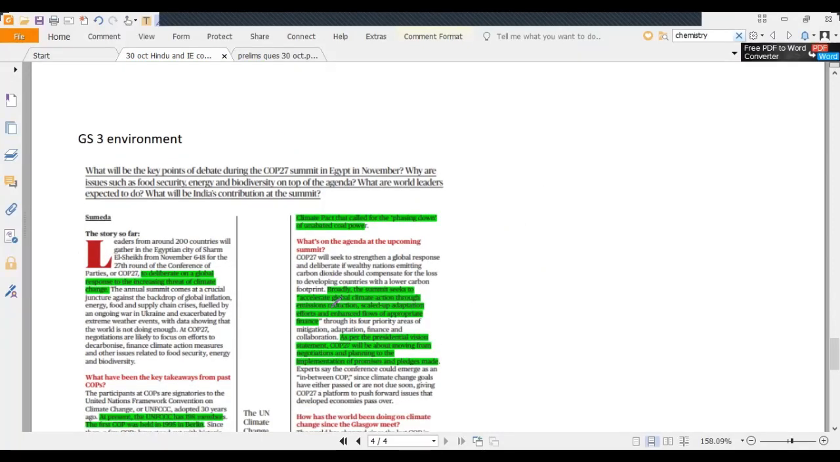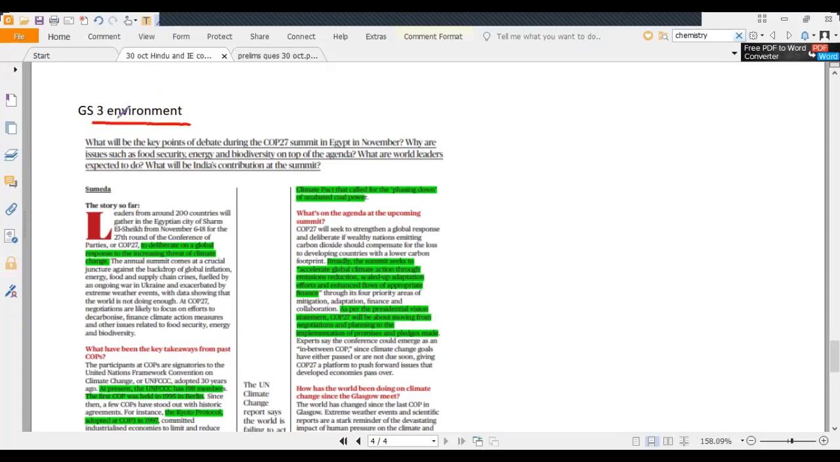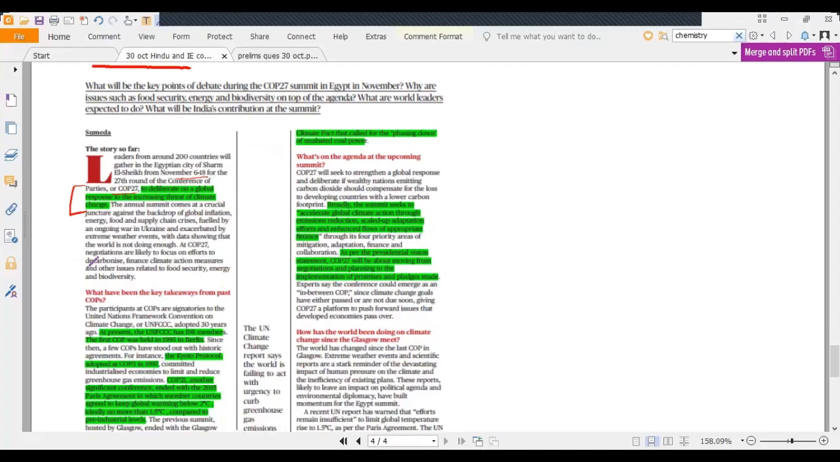Now, the last news of the day is related to GS3 environment. So the Conference of Parties 27, COP27, is going to be held in Egypt in November 2022 to discuss climate related issues. Now let us understand the history of the Conference of Parties. So these Conference of Parties occur under the United Nations Framework Convention on Climate Change, which has 198 members. The first COP was held in 1995 in Berlin.